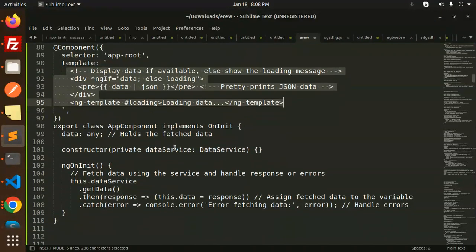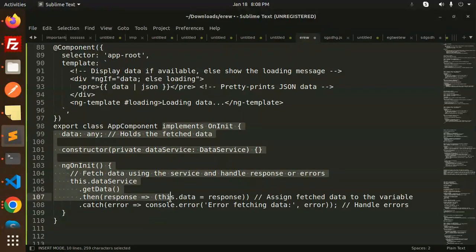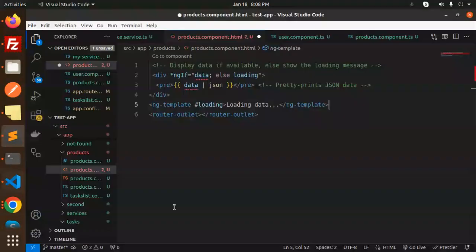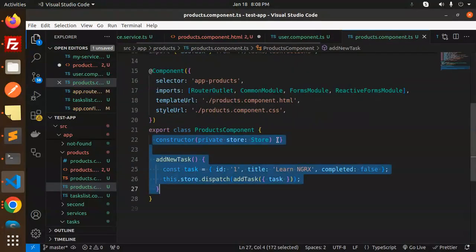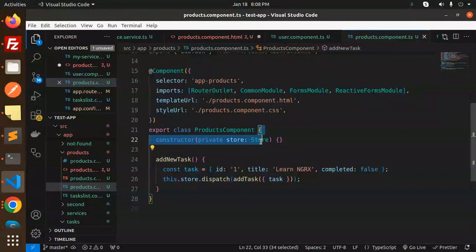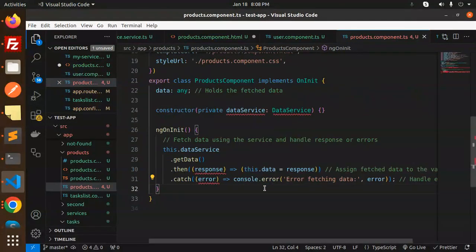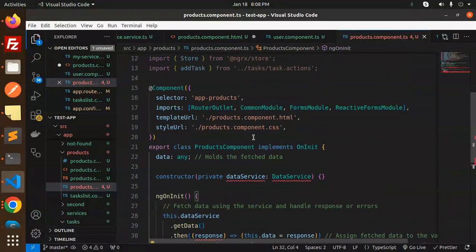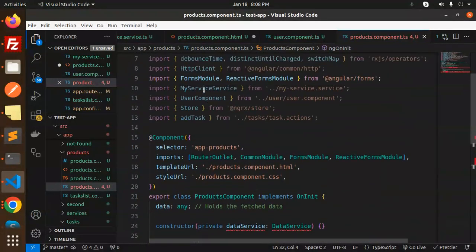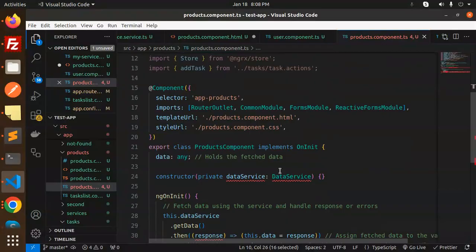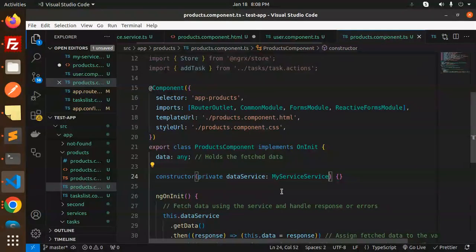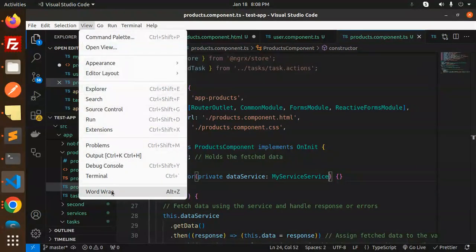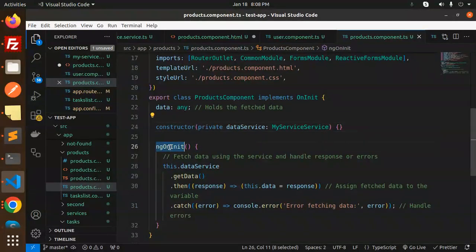Fine. After this, I need to go with the onInit. I need to add this. Right. So here we have the products component. Let's add this. Okay, so dataService is replaced by myService. So let's update this dependency injection. Okay, word wrap this. So here we have ngOnInit, which fetches the data using the service and handles the response or the errors.